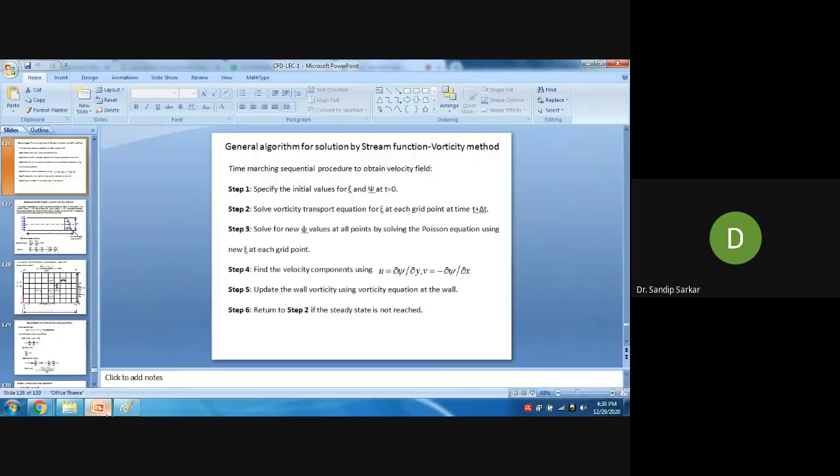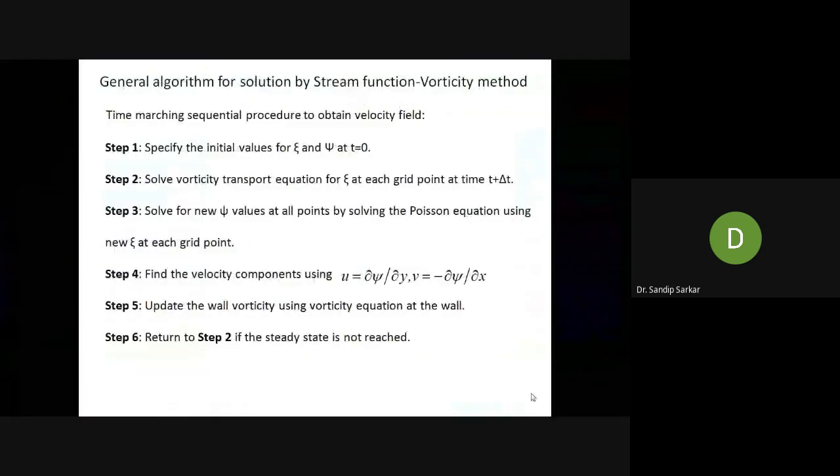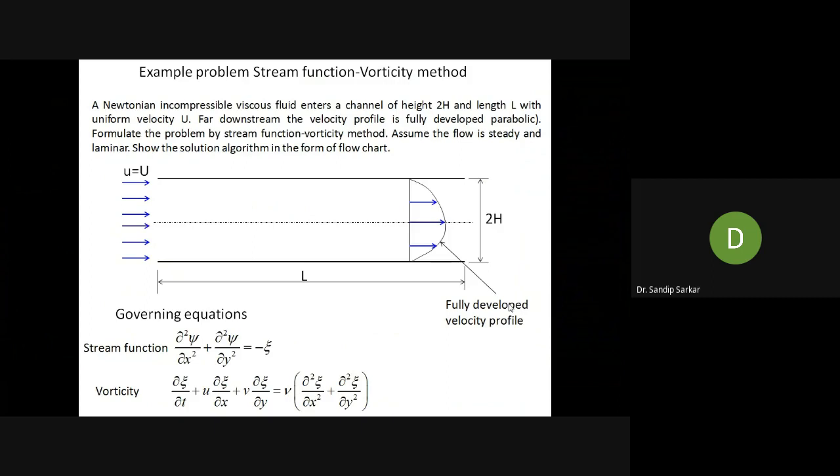Fine. Now let us solve a sample problem, an example problem that I have given here: how one can employ the stream function vorticity method in solving this flow problem in a two-dimensional domain.